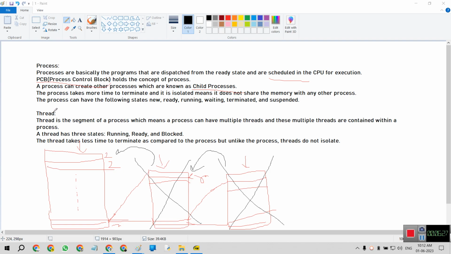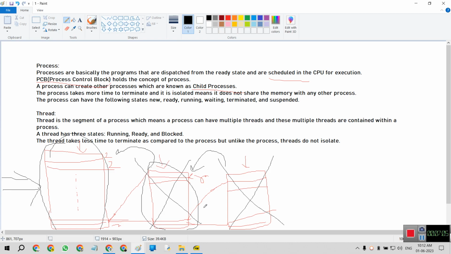So the processes can have the following states: new, ready, running, waiting, terminated, or suspended. It's categorized in these types. For example, if a new process is created, this is the new state, the basic state of the processes. Then there is a ready state or running state. After the child process of this parent process, these are the running processes of the parent process.